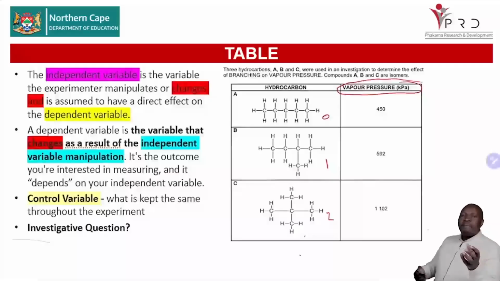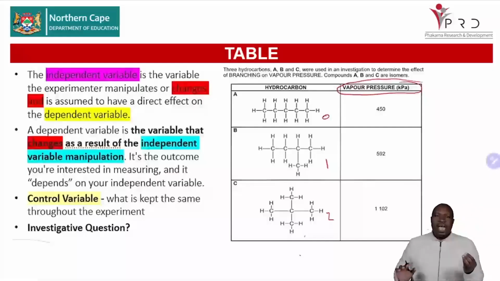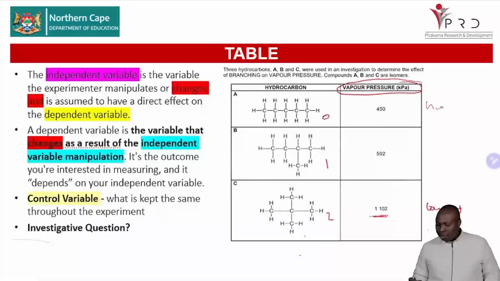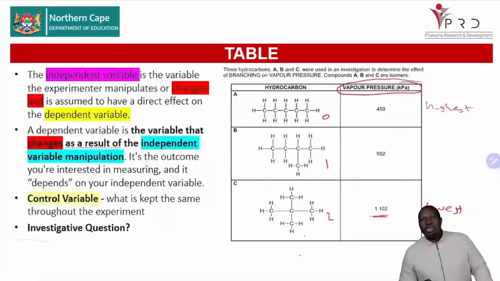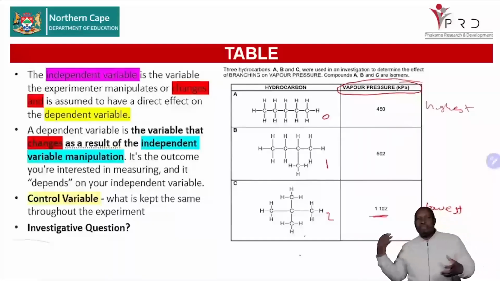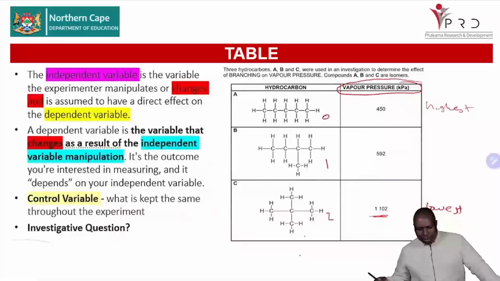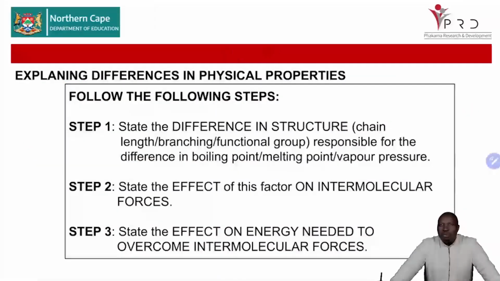Highest vapor pressure means the one with the lowest boiling point has the highest vapor pressure. In this case, this one has the highest vapor pressure, which means in terms of boiling point, this one will have the lowest boiling point. And this one will have the highest boiling point. So have that in your mind: this is the relationship in terms of boiling point, vapor pressure, and melting point.